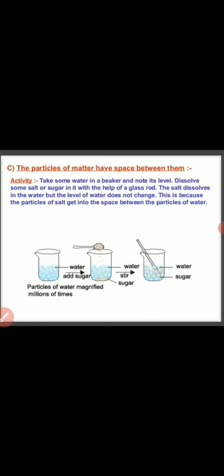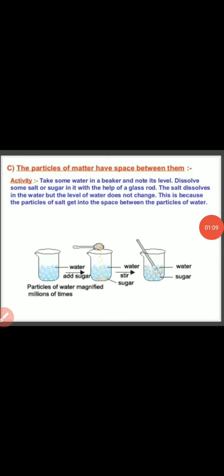Here also, take some water in a beaker and note its level. The same activity has been repeated, because when we add salt and sugar into the water, I already told you that the arrangement of molecules in the liquid state is loose. So when the solid dissolves in the water, it takes up the space in the liquid.